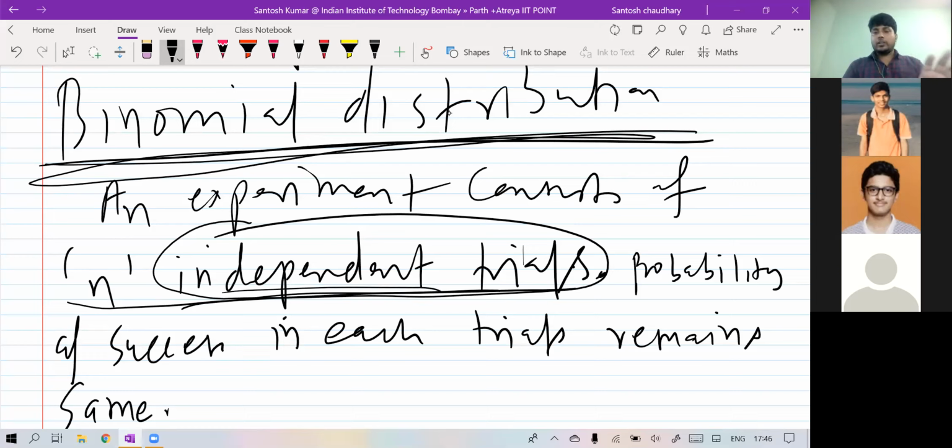So there is an experiment in which we have n trials. Each trial is independent and the probability of success in each trial is the same. Success is defined in the question. Like if I say what is the chance of getting black, then black is success here. What is the chance of getting head? Head is a success here. In case of a die, what is the chance of getting 6? So 6 is success here. Success means what they are asking you in the question.